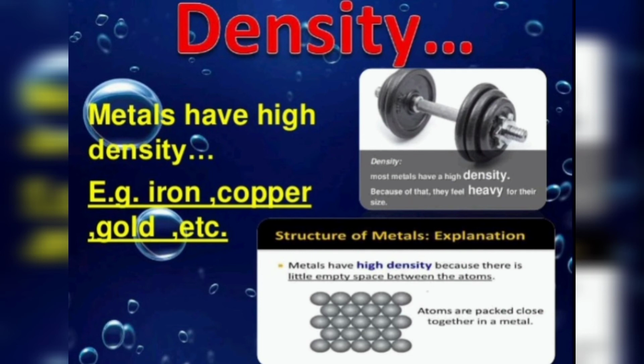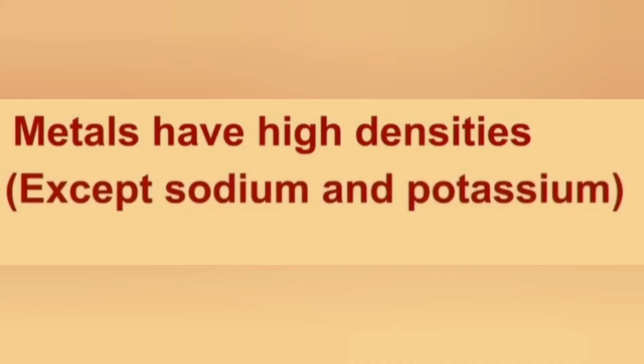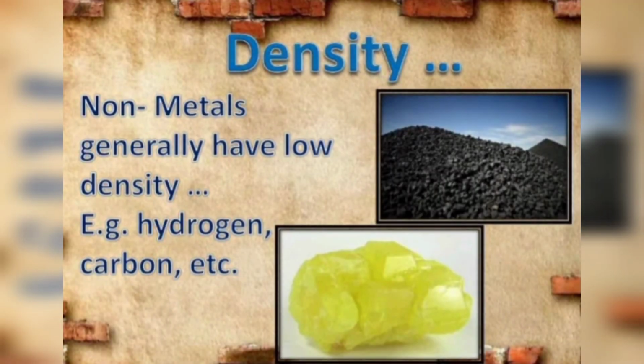But some metals are an exception, with low density and very soft. Examples are sodium and potassium. They always float on water and can even be cut with a knife. We can break these metals very easily because they are very soft.